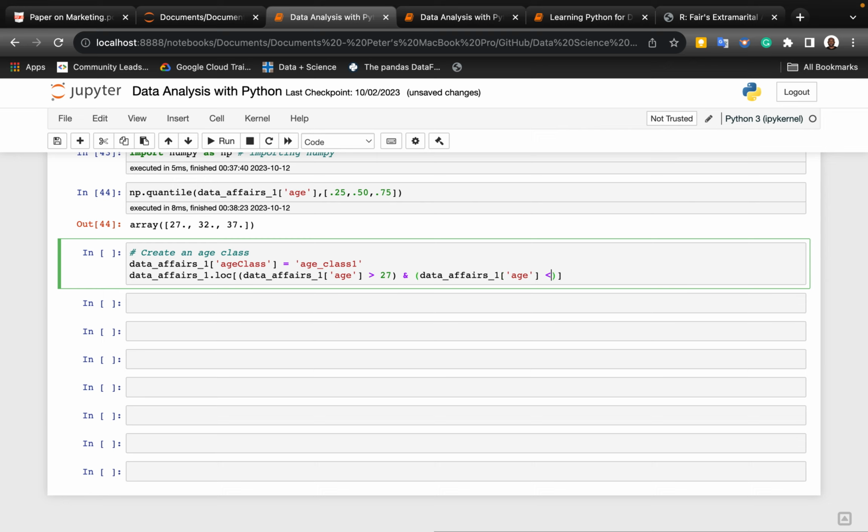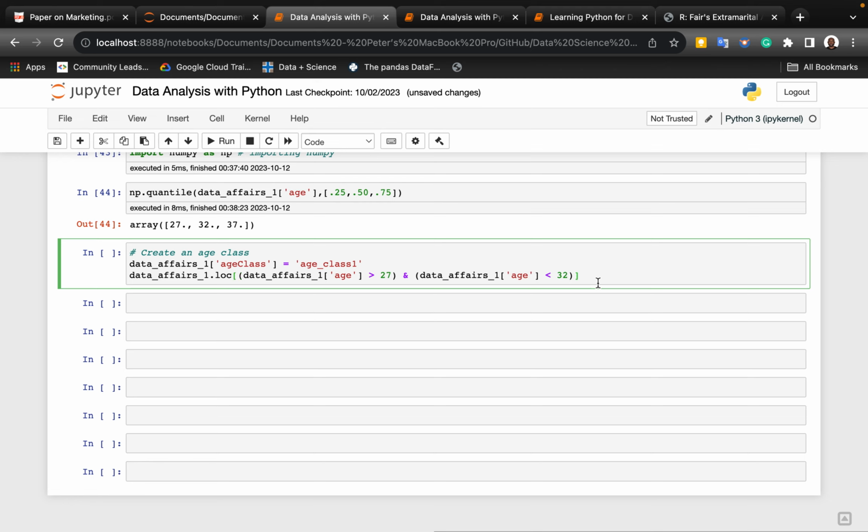Now we want to say less than 32, because we're just taking what is greater than 27 and less than 32. That's what's going to be here. Then we have this. This is 1.